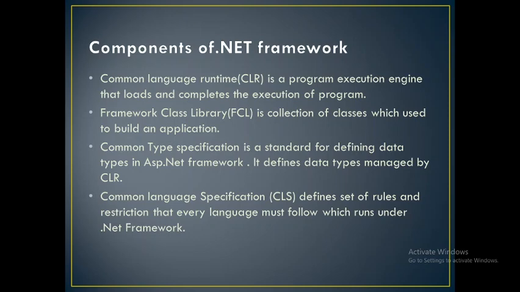The difference between CLS and CLR is that CLR handles the program execution part, while CLS defines the set of rules and restrictions for every programming language. On the .NET framework you can write in C sharp, or you can write in Java, or any kind of programming language. .NET acts as a platform to build your application.